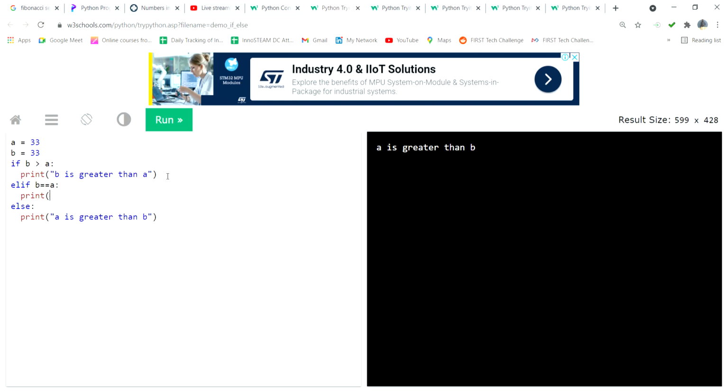Print A is equal to B. So this is the activity. Why am I saying activity? This is the condition we are using in robotics also. Whatever the robotics, sensors, controllers, everything, the same kind of program we can run.